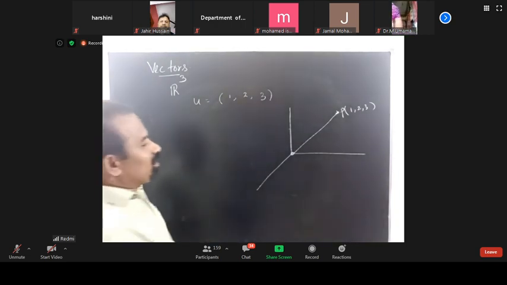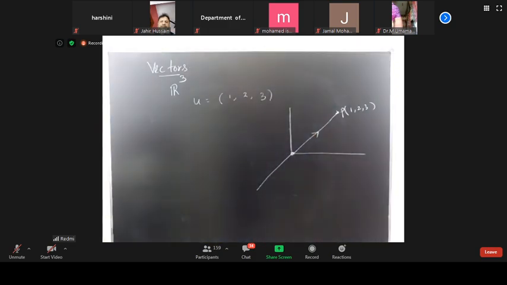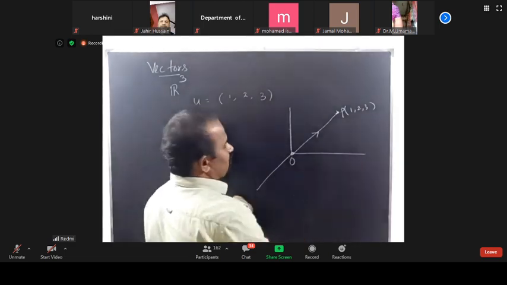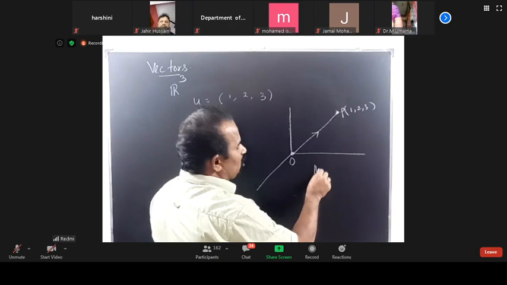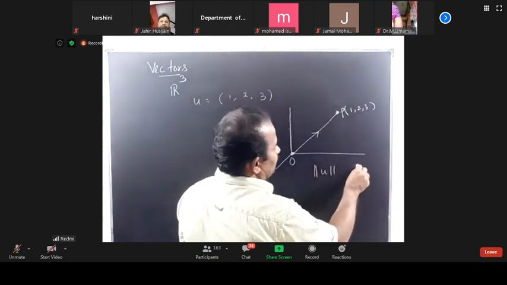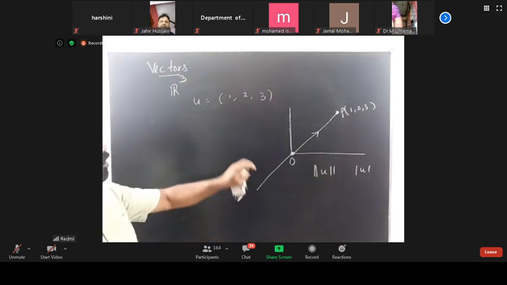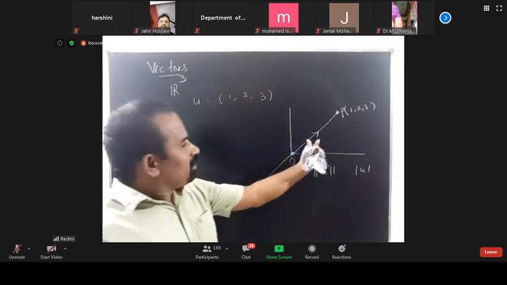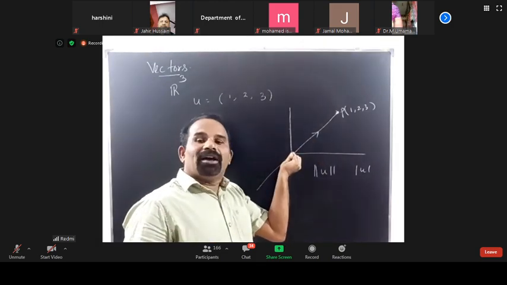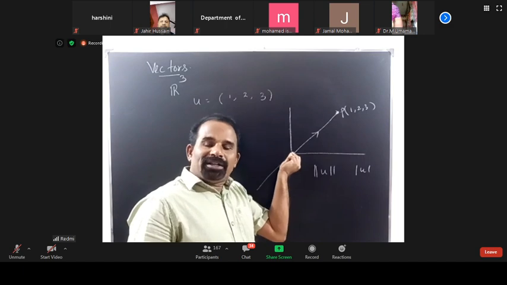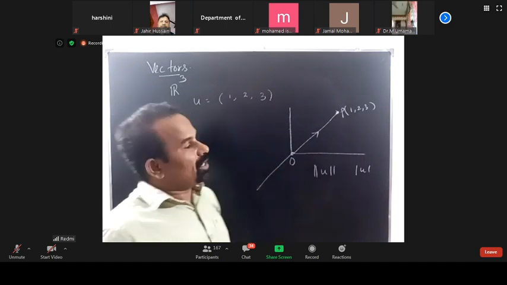The direction is from the point O. The length is nothing but the magnitude, written as norm U, or otherwise mod U. So for defining the vector, we should have a reference point, that is a fixed point, or we call it a position vector. This is most important.